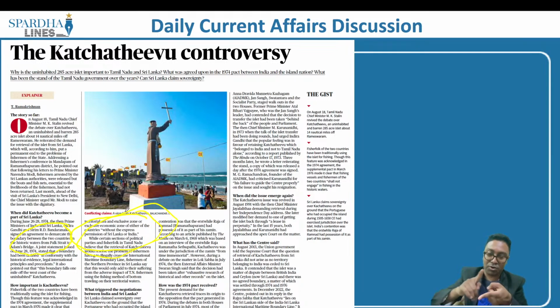In 1974, we were allowed to fish. In 1976, we were not allowed to fish, and as a result, there is friction between India and Sri Lankan fishermen. So that is why Tamil Nadu has raked up this issue, and the Tamil Nadu government goes on to say that this particular island was part of India. It was under the Raja of Ramnad, who was present in Ramnathapuram, and all of a sudden, why was this given to Sri Lanka? So he goes on to say that it has to be taken back, and this particular issue is continuing to become a major conflict between India and Sri Lanka.